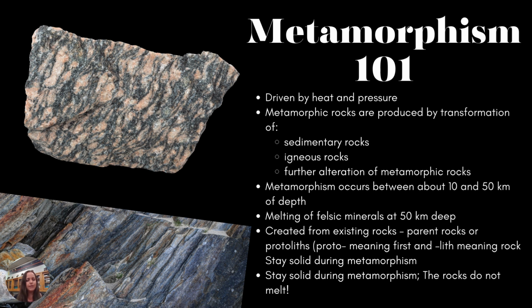Again, these are created from existing rocks, and with metamorphism, the entire rock isn't completely changed, so we can see some signatures of what it used to be. We call those parent rocks our protoliths, proto meaning first and lith meaning rock. We can look at a metamorphic rock and get an idea of what the rock was before it was metamorphosed. These rocks stay solid during metamorphism and they don't melt. We're just rearranging crystals in the rock.